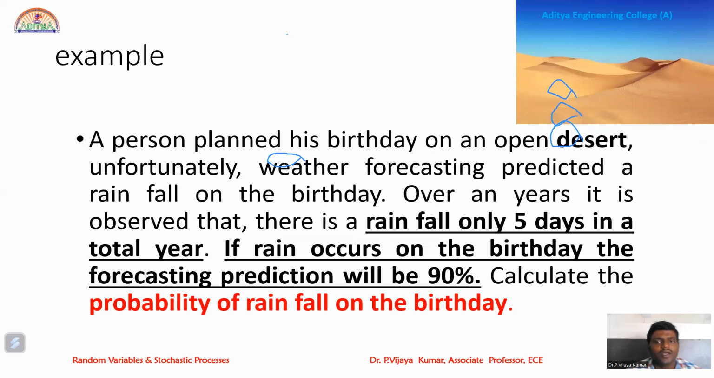For example, a person planned his birthday in an open desert. Unfortunately, the weather forecast predicted rainfall on the birthday. Over a year, it is observed that there is rainfall on only 5 days in the total year. If rain occurs on the birthday, the forecast prediction will be 90%. So they calculate the probability of rainfall on that birthday. Anyhow, he is celebrating the birthday. What is the probability of rainfall on his birthday? Here we can apply the Bayes theorem concept and solve the problem very easily.